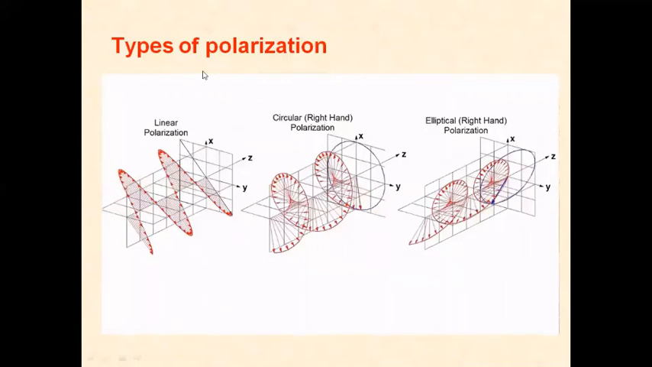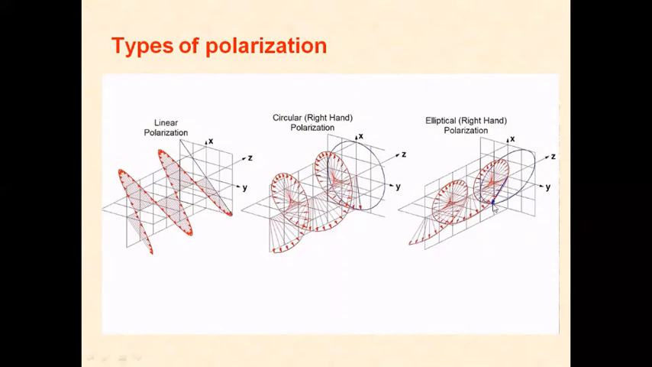This diagram shows a three-dimensional view of linear polarization, circular polarization, as well as elliptical polarization. See, this is linear polarization. Here the movement is only vertical, whereas in the others there is both vertical and horizontal movement. In circular polarization, the two waves have equal magnitudes, both vertical and horizontal. Here also there is horizontal and vertical radiation, but with unequal magnitudes.